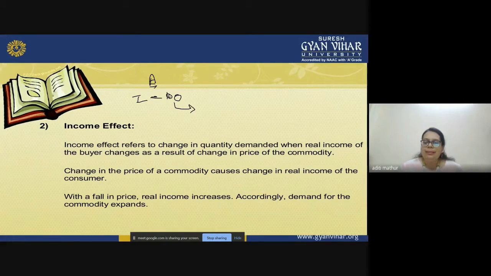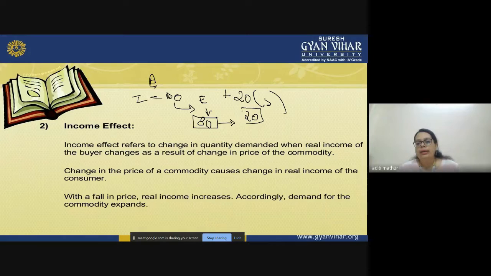From this 100 rupees, he generally spends on basic necessities, let's say 80 rupees, and he tries to save 20 rupees, right? And out of this 80 rupees, let us say that he buys a product X of 20 rupees, right?